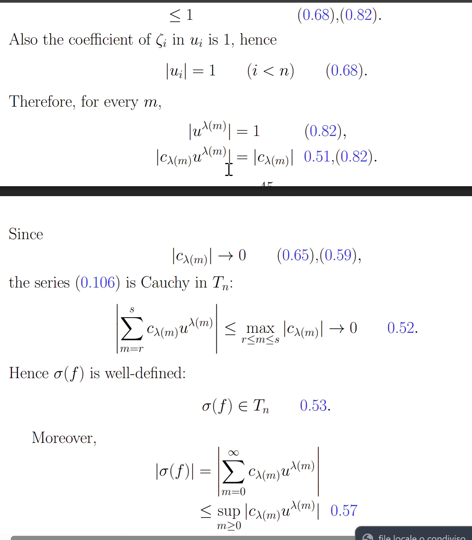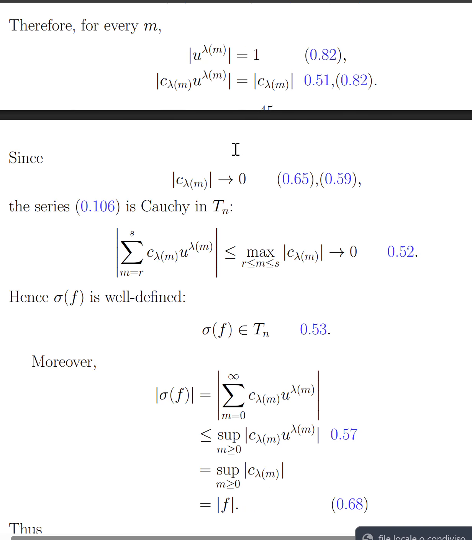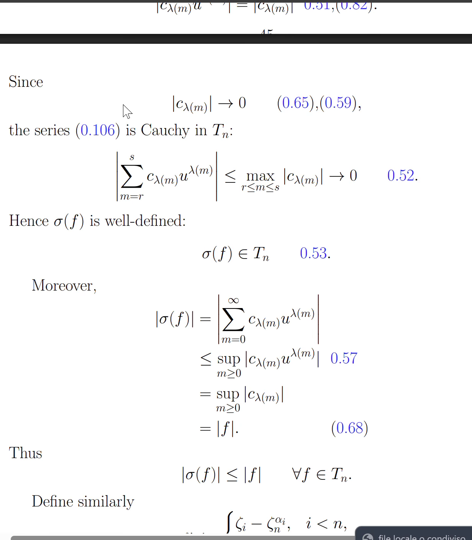The substituted series is Cauchy. The proof next uses the defining property of an element of the Tate algebra: the coefficients go to 0. Since each substituted term has the same norm as the corresponding coefficient, the norms of the substituted terms also go to 0. Now look at a finite tail of the substituted series. The ultrametric estimate for finite sums says that the norm of that tail is at most the maximum norm among the terms in the tail. But those term norms go to 0 because the coefficients go to 0. So the tails go to 0.